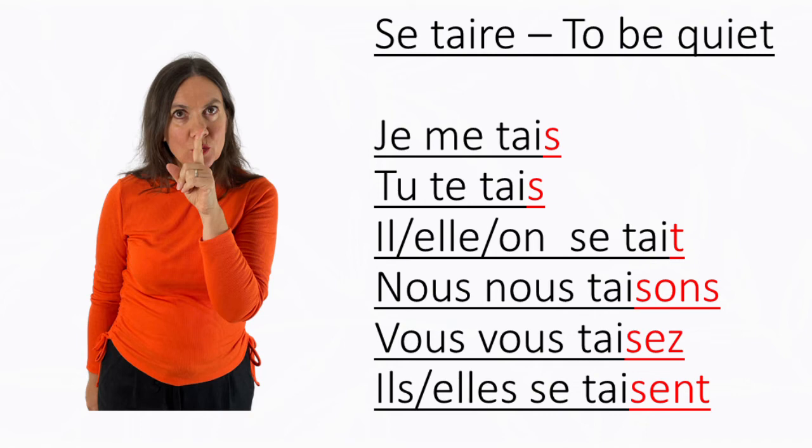And an S-E-Z for vous, which is pronounced say. And for ils and elles, we put an ENT on, which makes us emphasize the S sound, which in this case is pronounced like a Z.